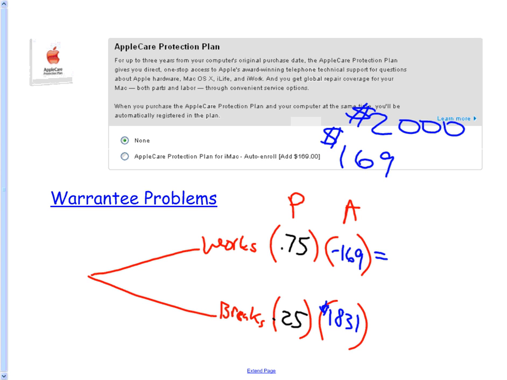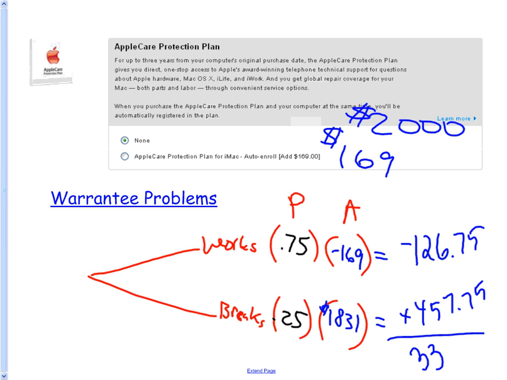If I multiply these out, there are my amounts, and if I add them together, my grand total is $331 even. So that's not just saying it's a good deal. That's saying it's a great deal for the warranty.